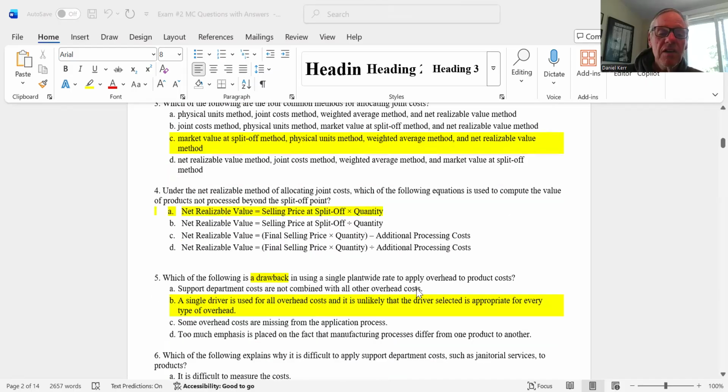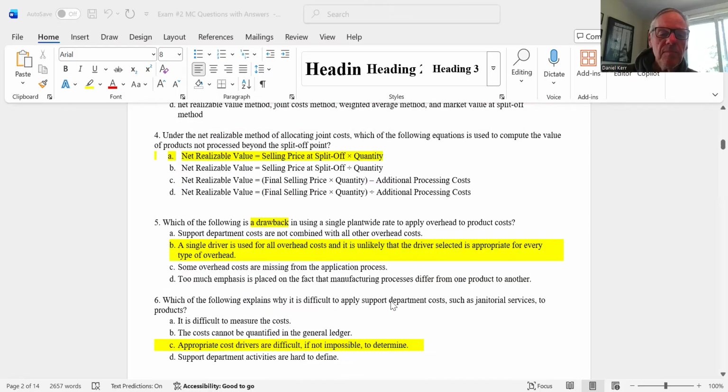Number 5, which of the following is a drawback of using a single plant-wide rate to apply overhead to product costs? Well, the drawback of using a single method is that a single driver used for allocating overhead costs is unlikely to be the driver that is appropriate for every type of overhead. Okay, so each type of overhead may actually have a different cost driver. So the answer there is B.